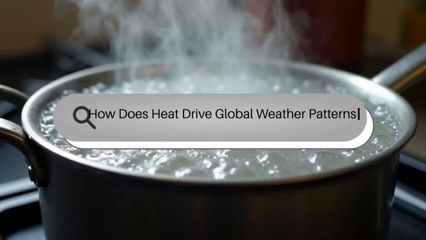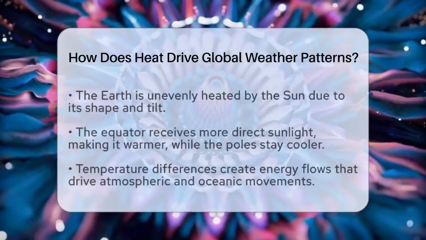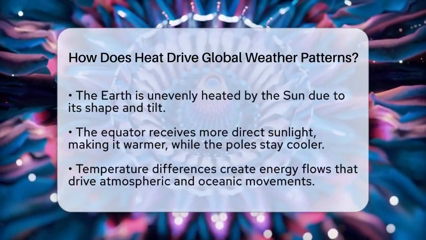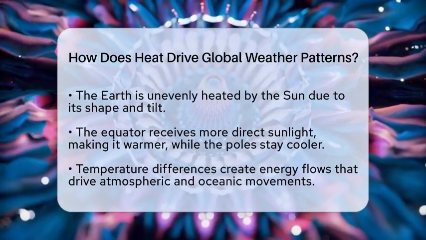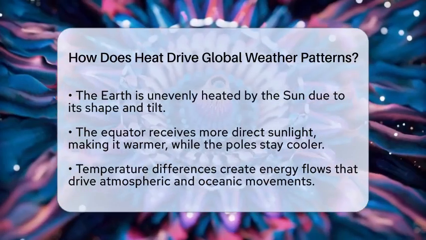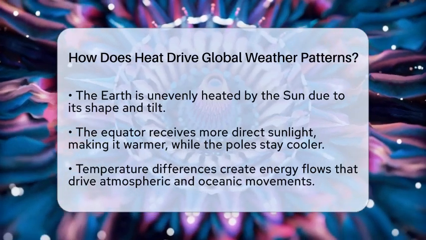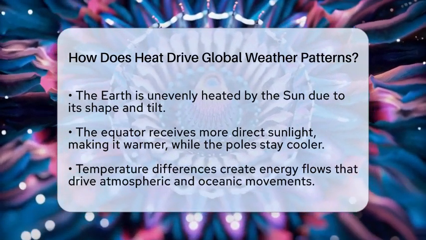How does heat drive global weather patterns? Imagine the Earth as a giant ball being warmed unevenly by the sun. That uneven heating sets the stage for all the weather we experience every day. When the sun shines on the Earth, it doesn't heat everything equally because of the planet's shape and tilt.